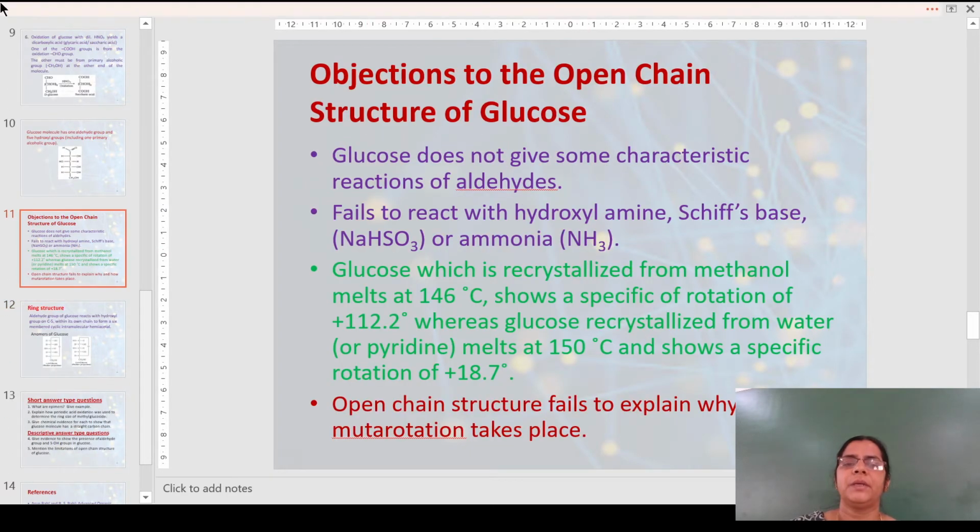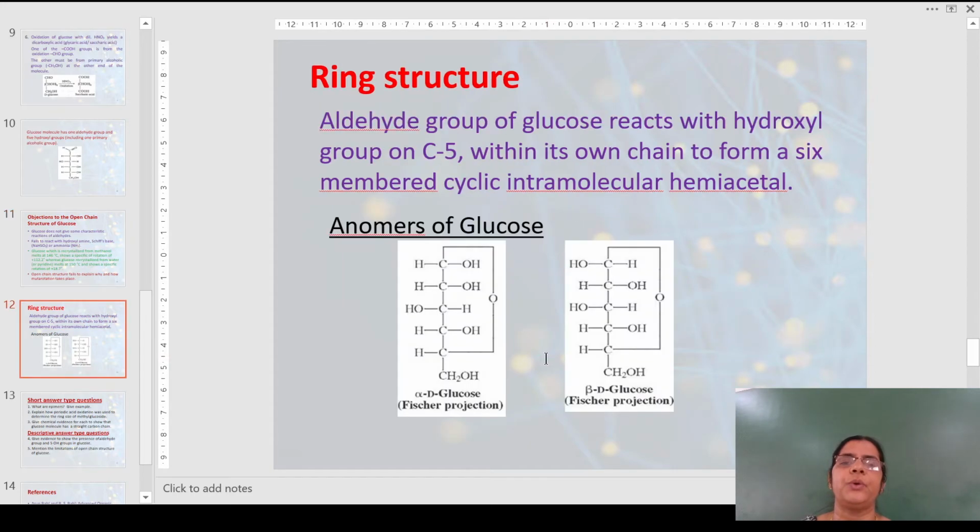Apart from that, the glucose which is recrystallized from methanol as solvent melts at 146 degrees Celsius, and the specific rotation was obtained to be 112.2 degrees. Whereas glucose which was recrystallized from water or pyridine as solvent melts at a different melting point of 150 degrees Celsius and shows a specific rotation of 18.7 degrees. This phenomenon, which is known as mutarotation, could not be explained based on the open chain structure of glucose.